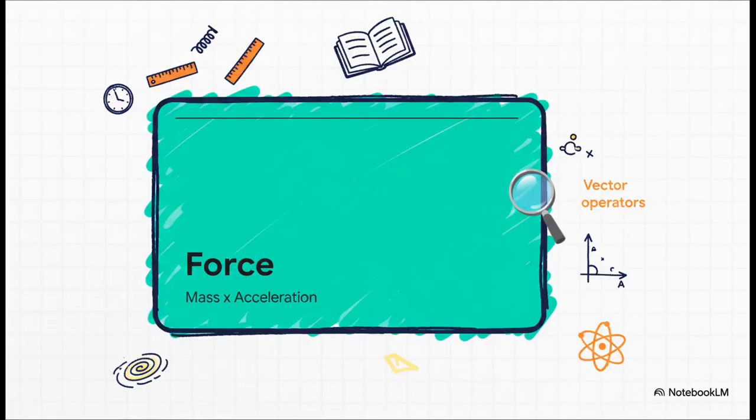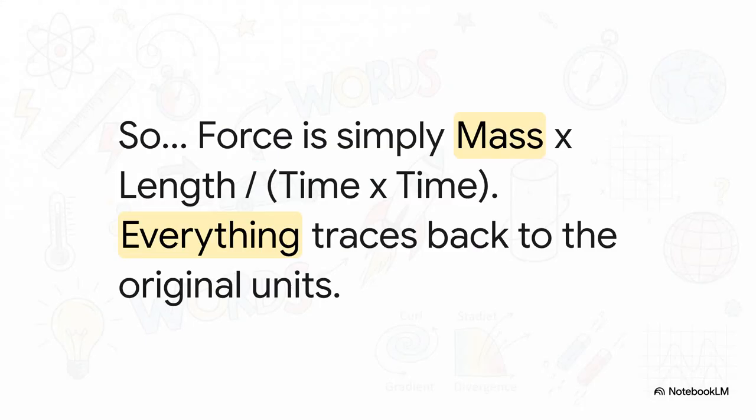Now for a big one, a really powerful word, force. You've probably heard of F equals ma, right? Newton's big idea. Well, it's just an object's mass, one of our original letters, times its acceleration, the word we literally just defined. See how we're building here? It's like stacking Legos. And this is the real magic. This idea of force, which sounds so complex, is really just a sentence made from our original alphabet, mass times length divided by time squared.